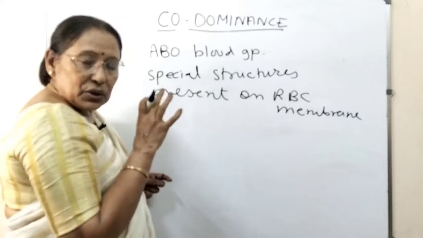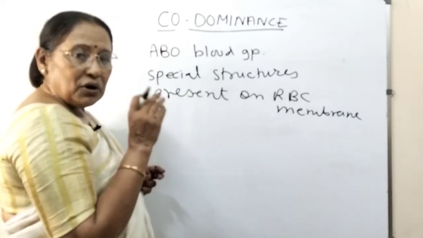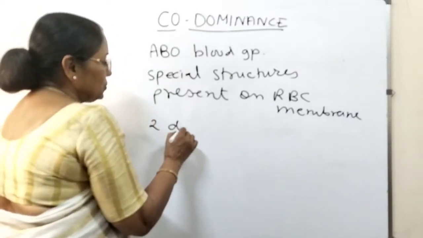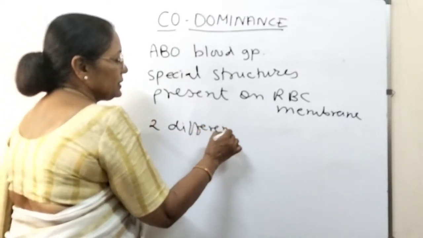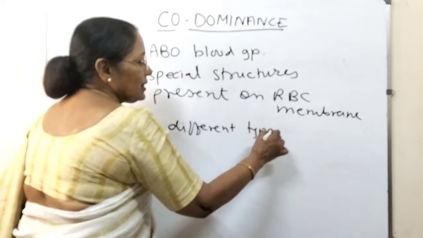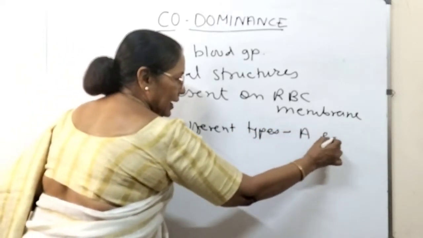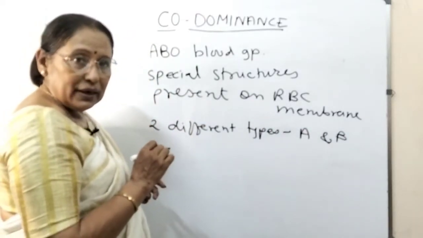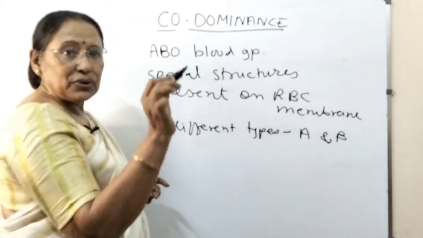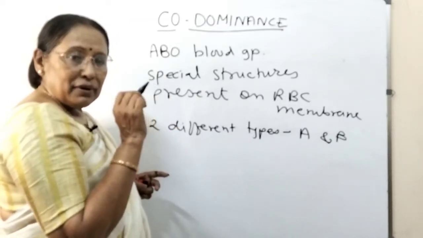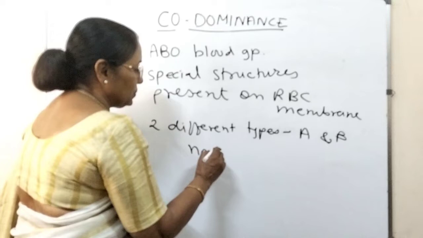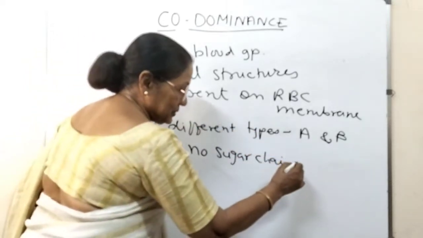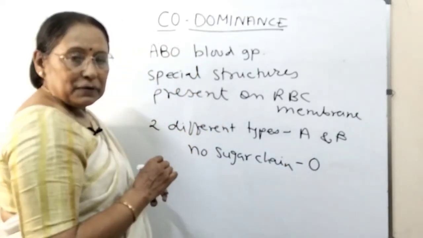They are of two different types, called A and B. Then you might ask, what is this O blood group? When there is no sugar chain on the membrane of RBC, then it is called O blood group.